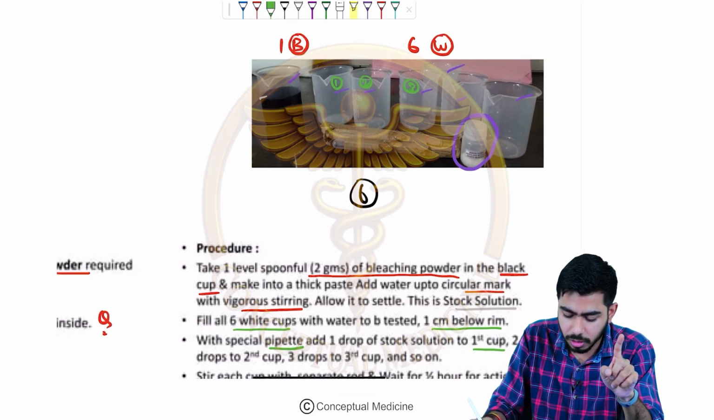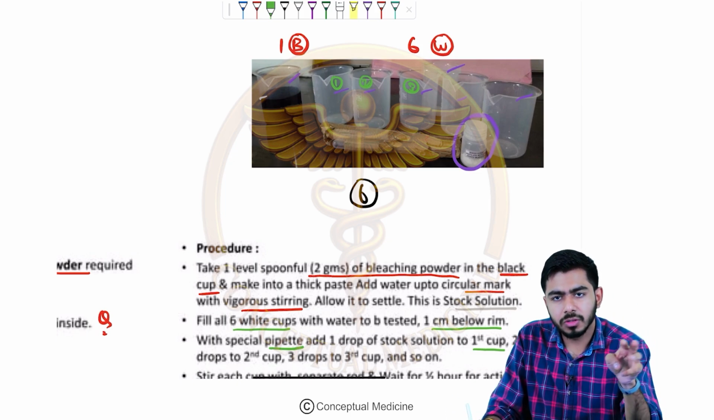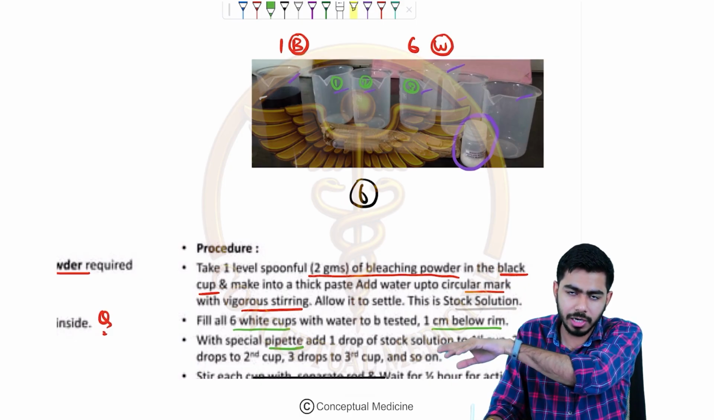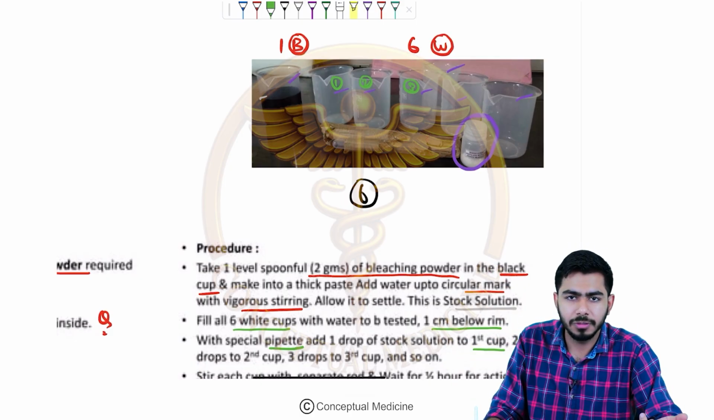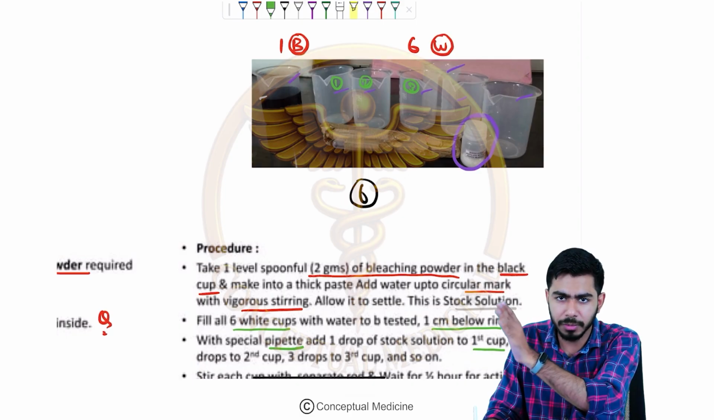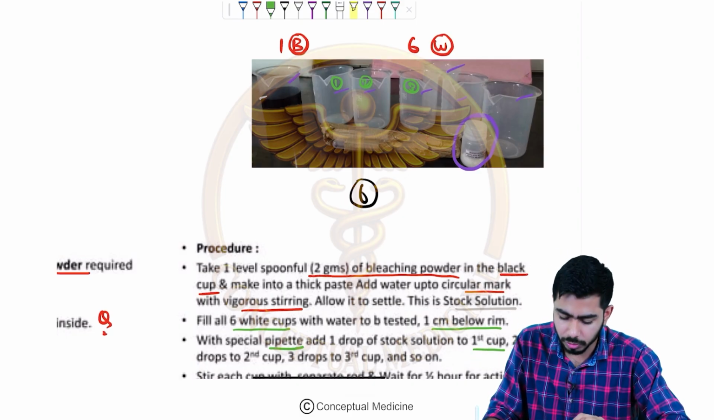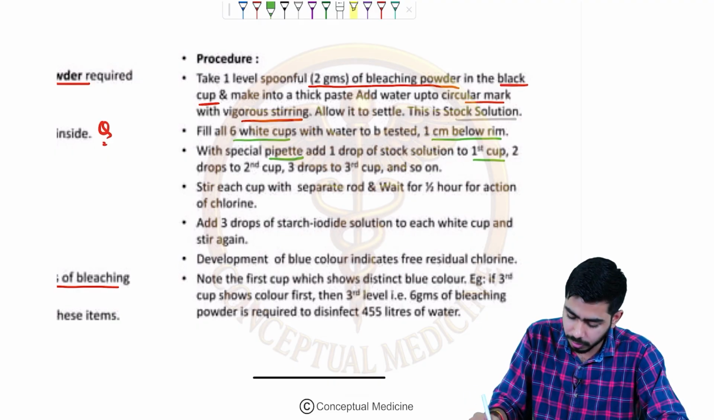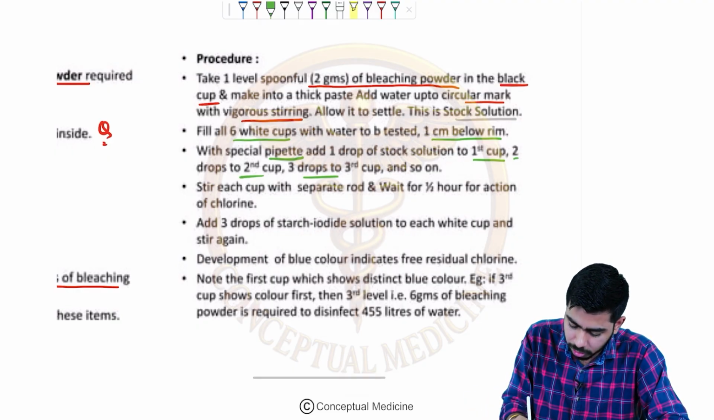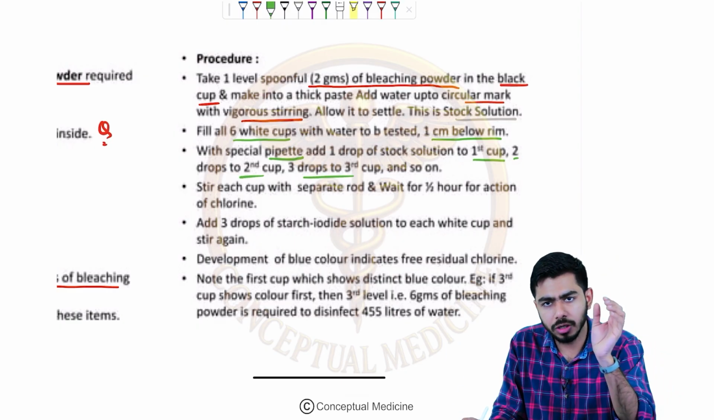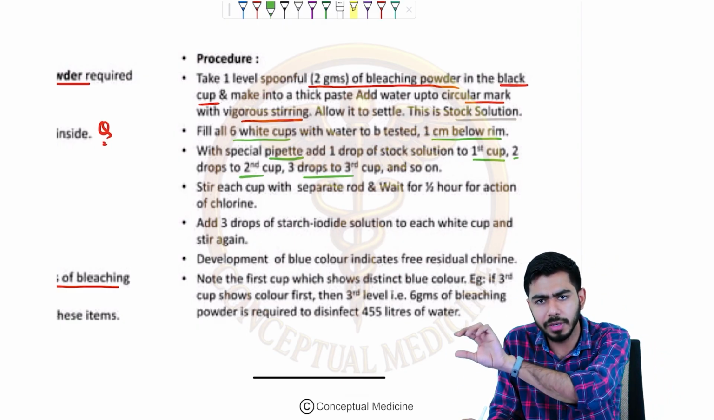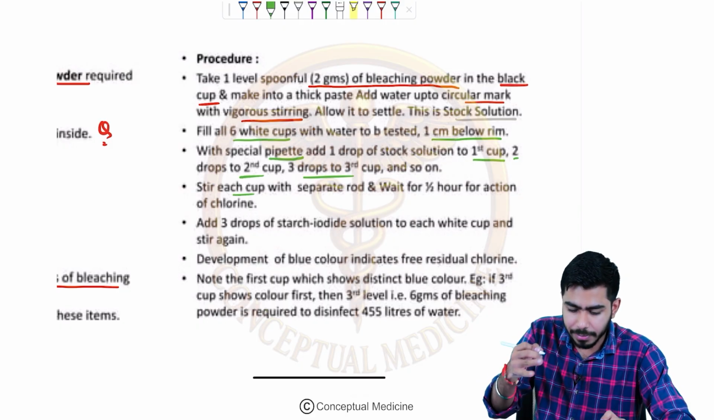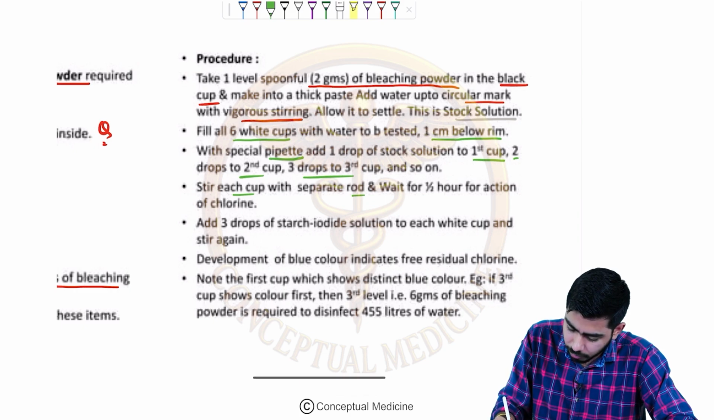So 1 drop in the first cup, 2 drops in the second cup, 3 drops in the third, 4 drops in the fourth one, 5 drops in the fifth one, and 6 drops in the sixth one. Very simple. Whatever the number is, that many drops you will be putting in, right? As you can see, 1 drop of stock solution to the first cup, 2 drops to the second cup, 3 drops to the third cup, and so on. And the sixth cup will be carrying how many drops? 6 drops. Stir each cup, separate the rod, and wait for around half an hour.